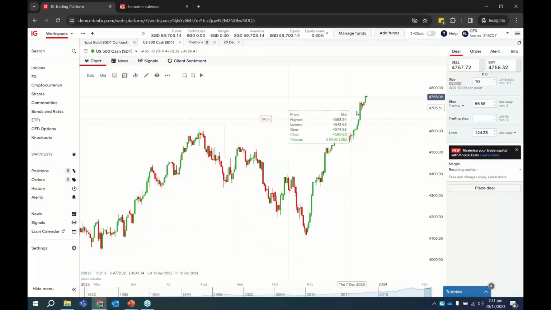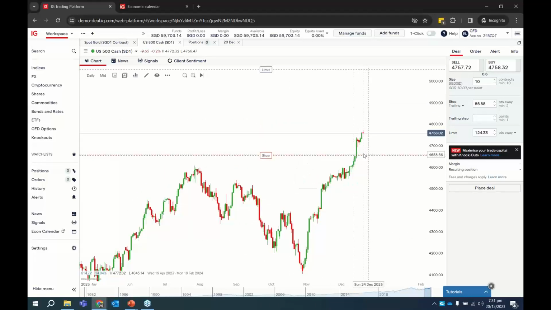So what happens is that instead of a stop loss being stagnant at this position, if the market goes higher, the stop loss also adjusts itself higher based on the step that you indicate here. So you can think of it as a staircase. Maybe you tell the platform, every 5 points or 10 points that the S&P increases up, I want my stop loss to increase by 5 points or so.